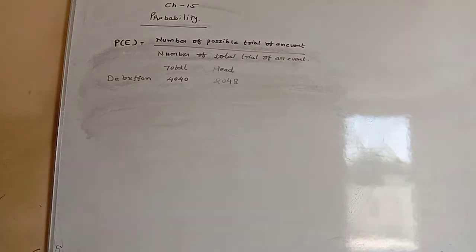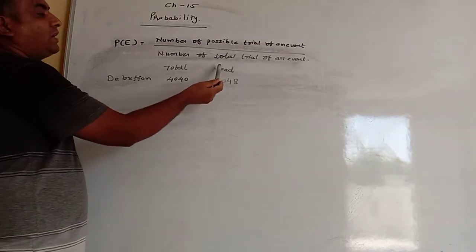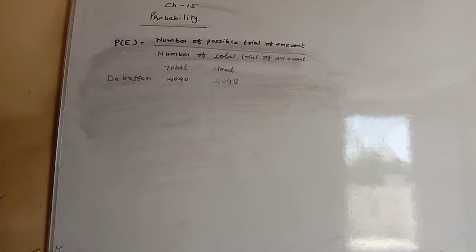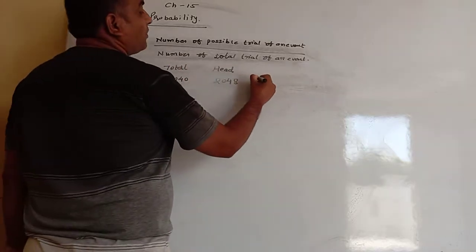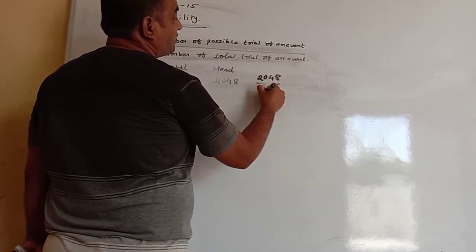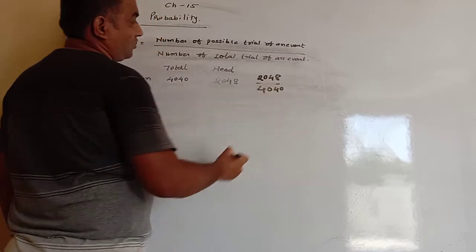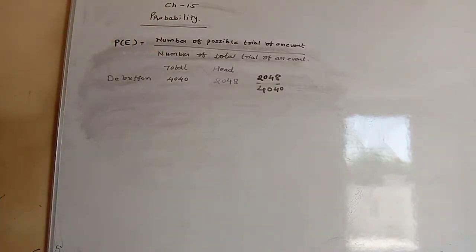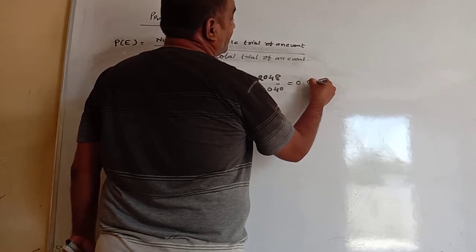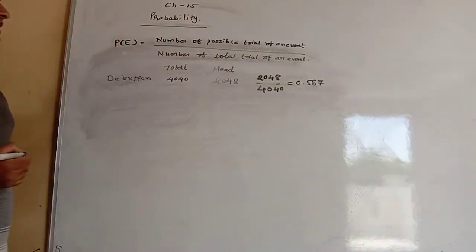So according to this formula, his possible trials of getting head are 2048 and total trials 4040, so his probability is 2048 divided by 4040, approximately 0.507.